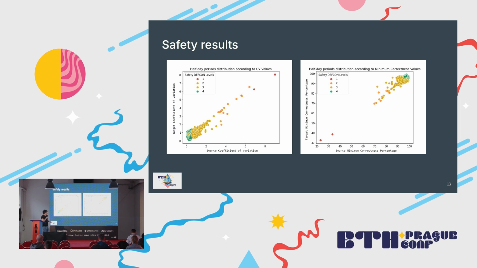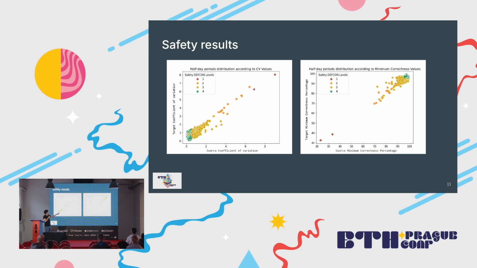Here we plotted our results. So for both figures, each dot is a 112 epoch period, and the color of the dot is the DEFCON level. So 1 is red and 4 is green. Here on the left figure, we have the source coefficient of variation in the x-axis, and in the y-axis, we have the target coefficient of variation. And we want these values to be as low as possible.